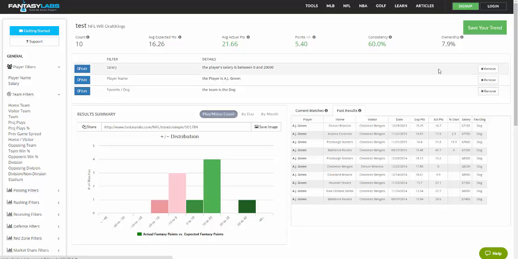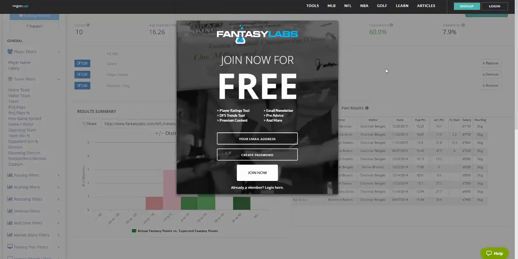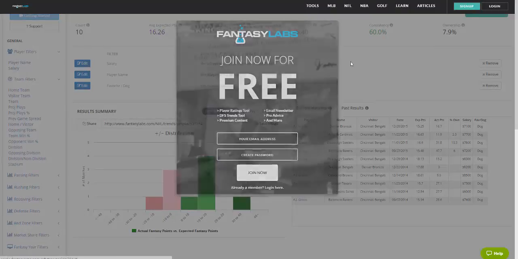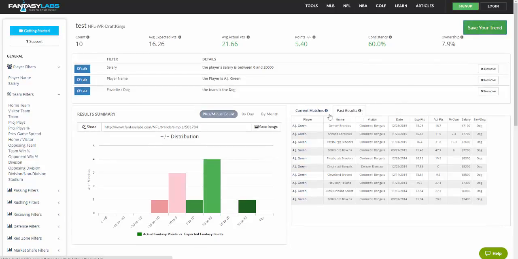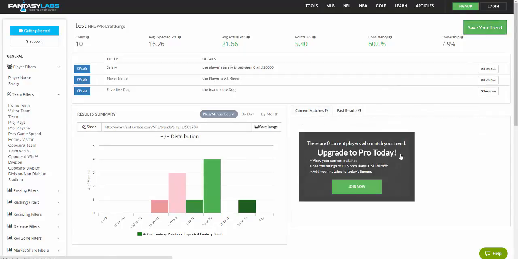So when you find a trend that you like, such as AJ Green when the Bengals are a dog, you can click Save a Trend. If you have an account, it'll save for free. You can sign up for an account. You can see all past results. To incorporate it into other tools, to use those tools, and to see the current matches, you can upgrade to Pro. That'll basically allow you to be notified when trends that you create or Pro trends that we've created are applicable to certain players, and you can actually use it in your models to model and backtest how these situations historically actually predict value moving forward.